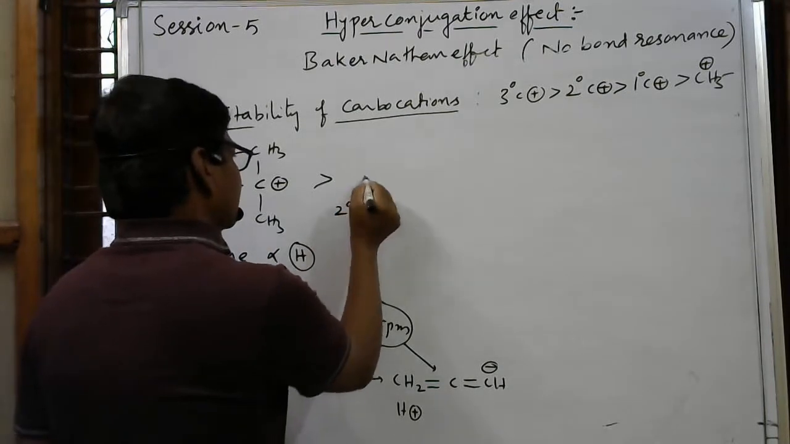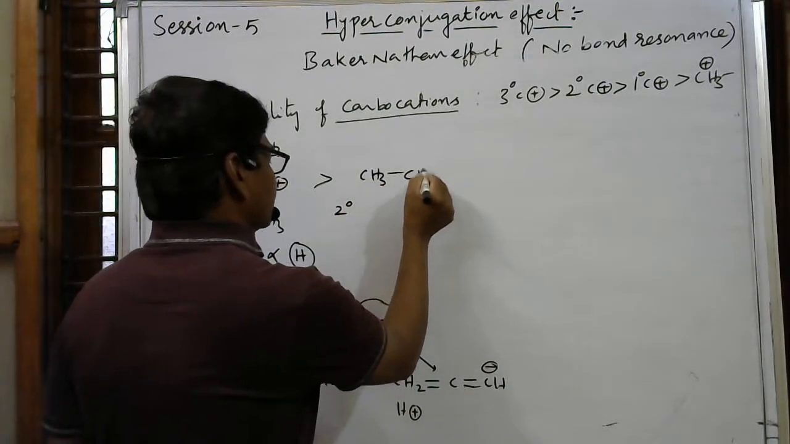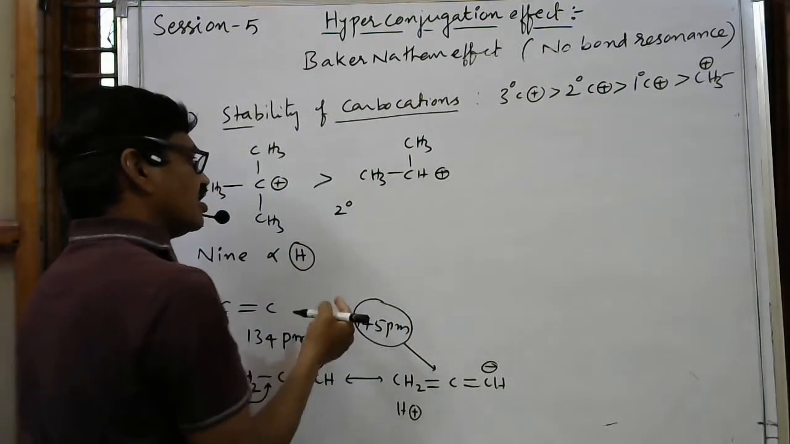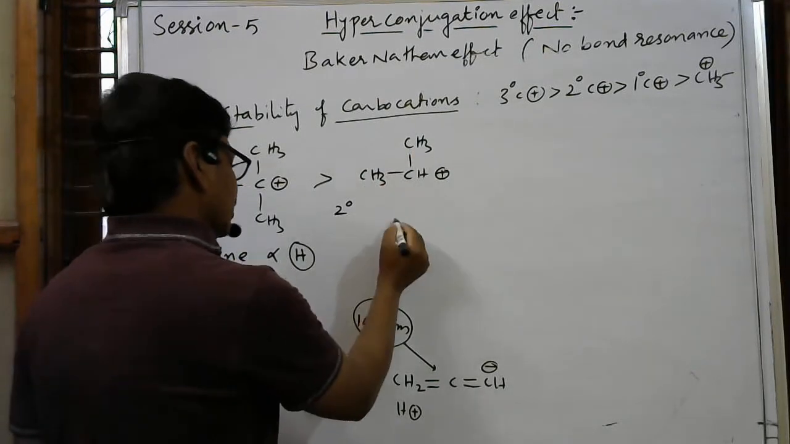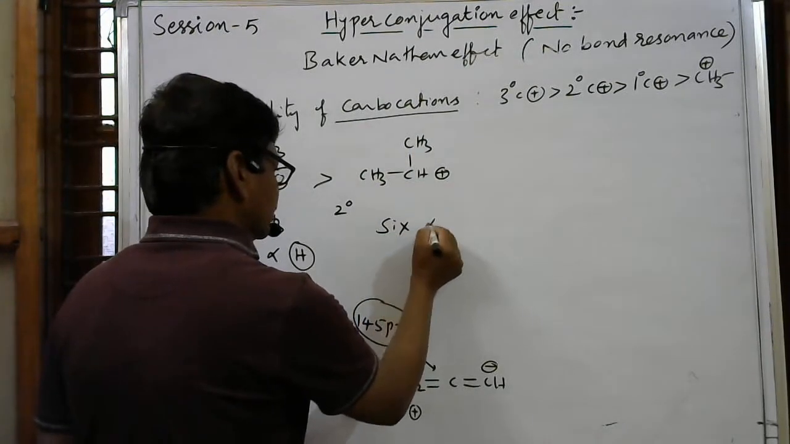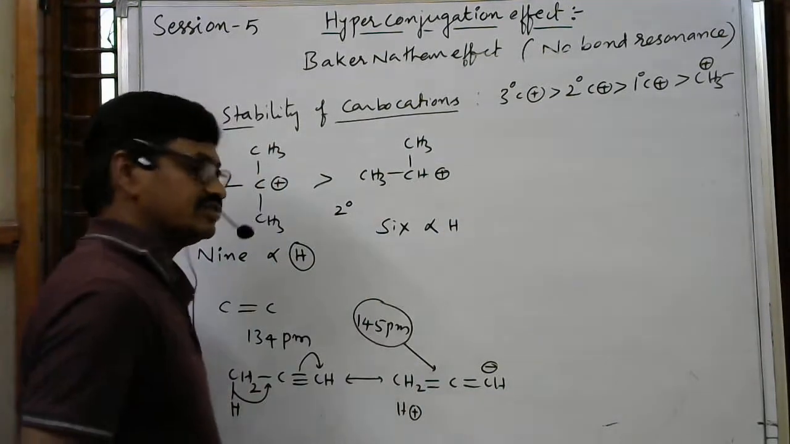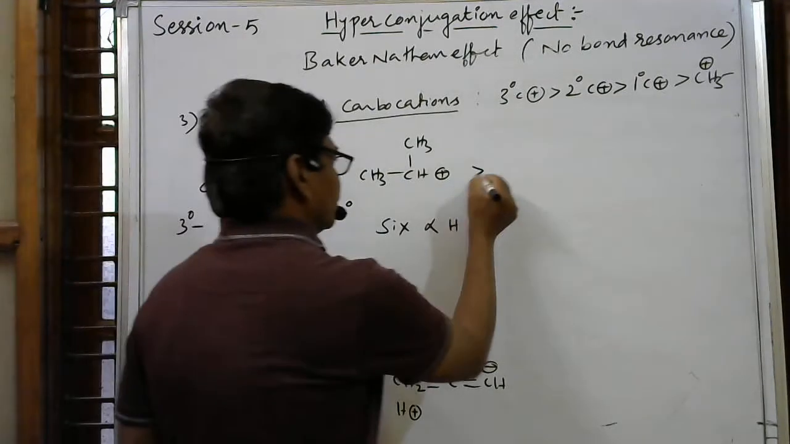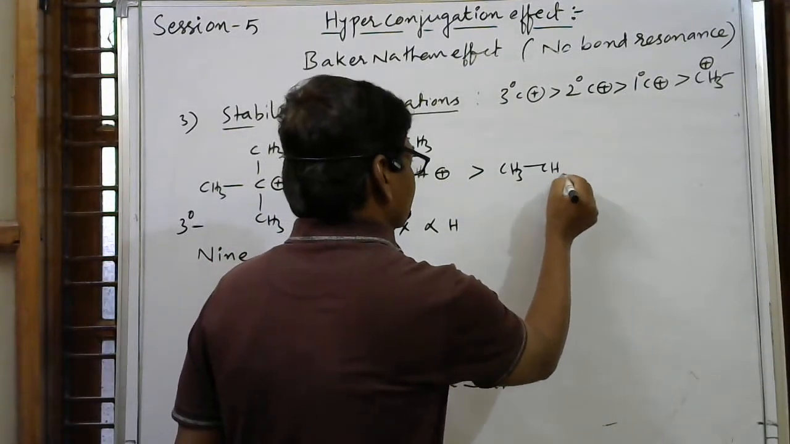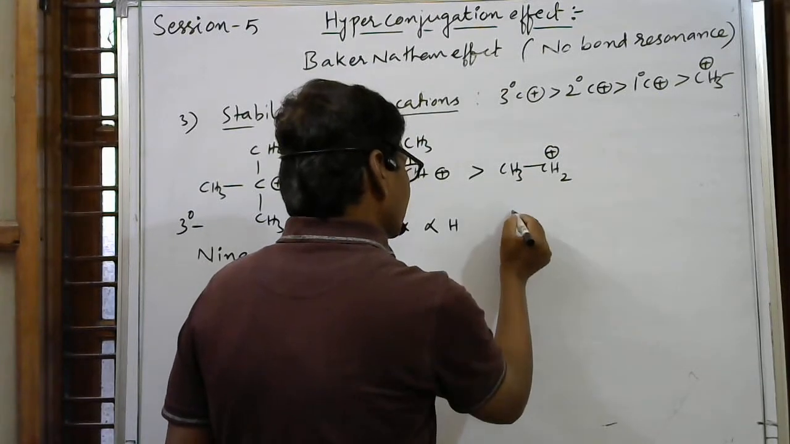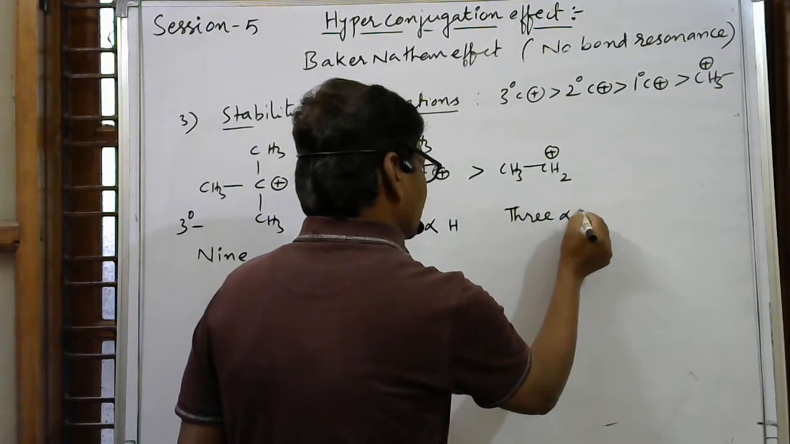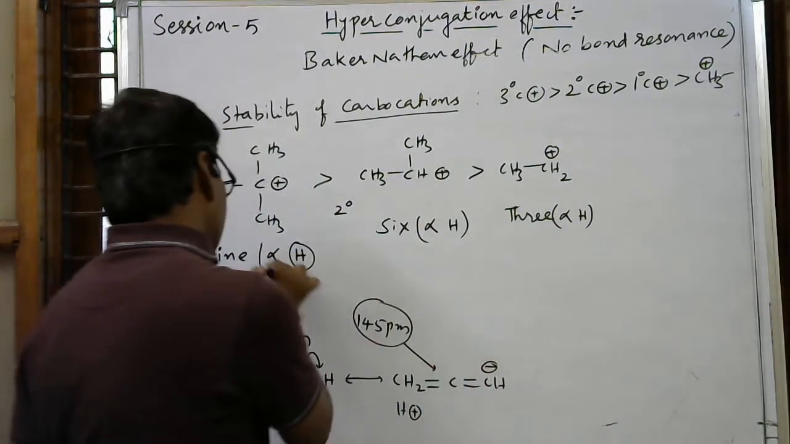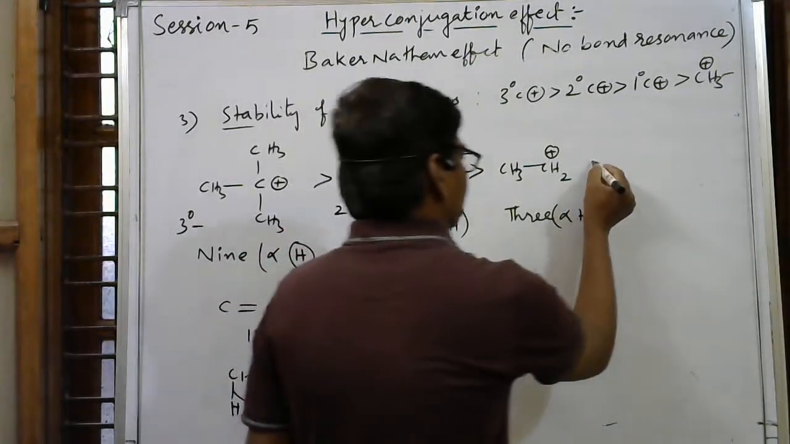Similarly, this is tertiary. Now I am writing secondary: CH3, CH positive charge, CH3. How many alpha carbons? 1, 2. Two alpha carbons are there, and 3 plus 3, 6 alpha hydrogens are present here. So compared to the tertiary, the positive charge compensation here is less. For CH3CH2 plus, there are only 3 alpha hydrogens. This is the primary carbocation.